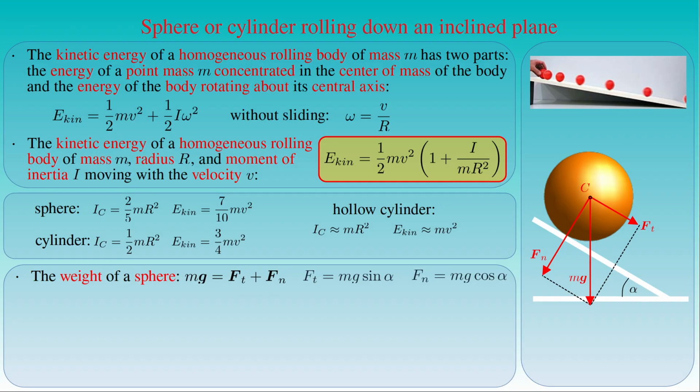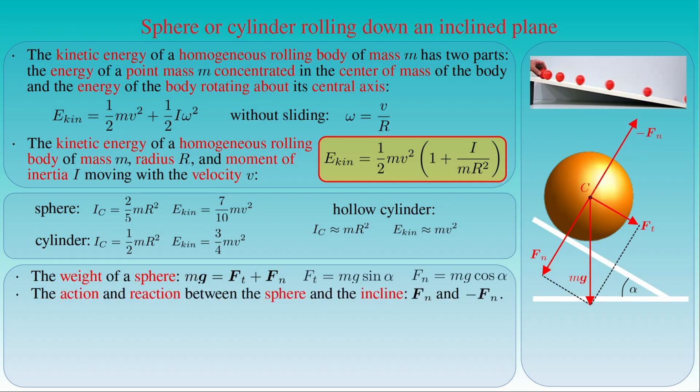Due to the law of action and reaction, the slope exerts the force minus F_n on the sphere compensating the force F_n. We also have to take the static frictional force F_Tf into account, acting in the direction opposite to the tangential force F_t at the point of contact P. We already proved that a system of forces can be replaced by one force applied at an arbitrary point and a force couple producing a given torque with respect to that point. Then the tangential force F_t and the frictional force F_Tf are equivalent to their net force F_T1 applied at the center of mass c in the tangential direction, and the force couple F_T2 and F_Tf that produces the torque rotating the sphere about the point c.